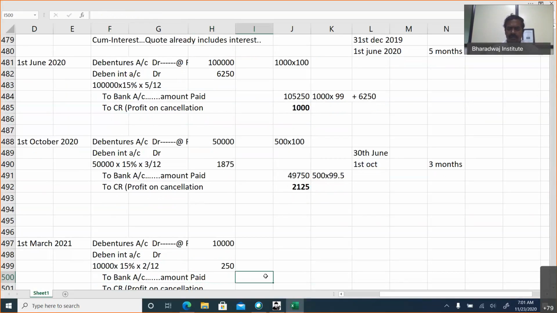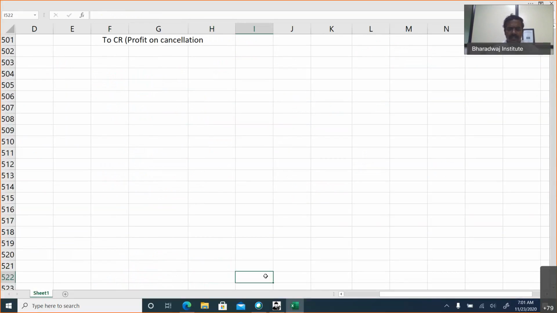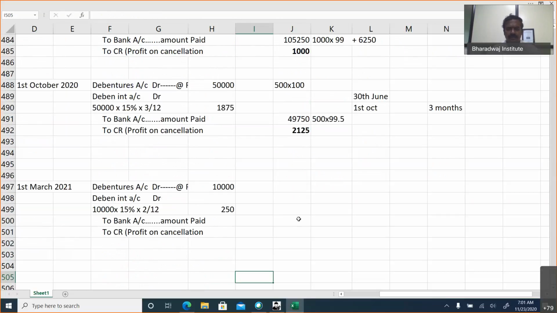250, right? Amount paid, they have not specified in the problem whether it is ex interest or cum interest. What to do? 100 into 100. If nothing is specified, it is ex interest. Payment excludes interest, so you would add and pay the interest. So this will be 10,250. No profit or loss on cancellation. So if the problem is silent, take that as ex interest.